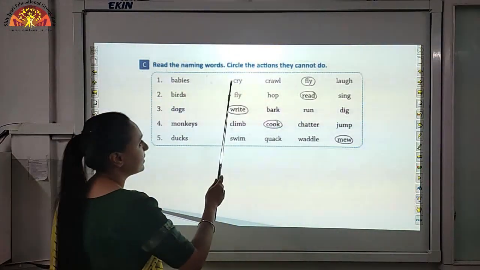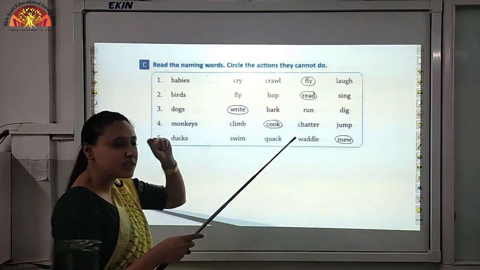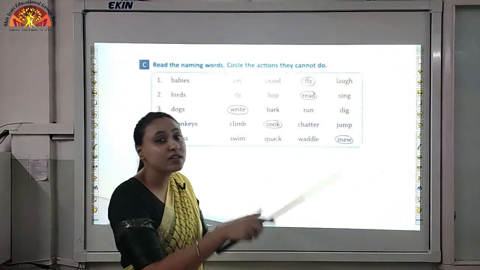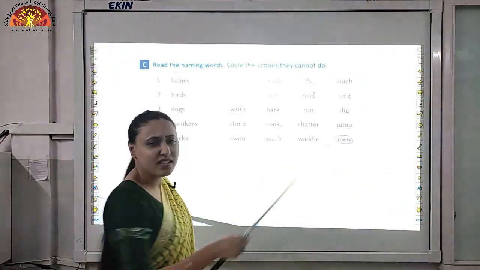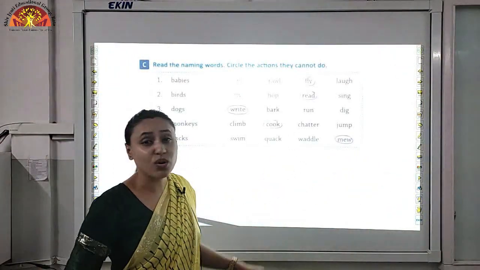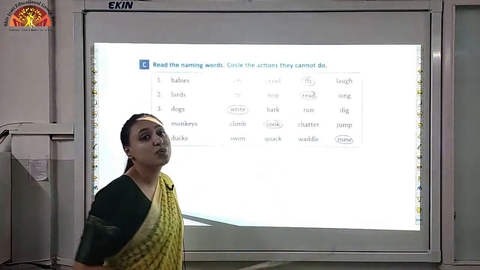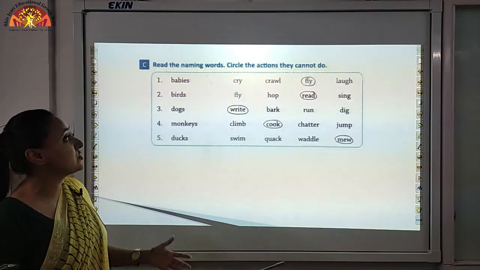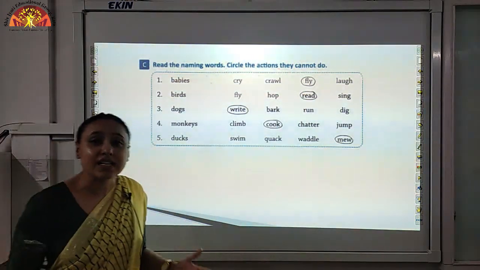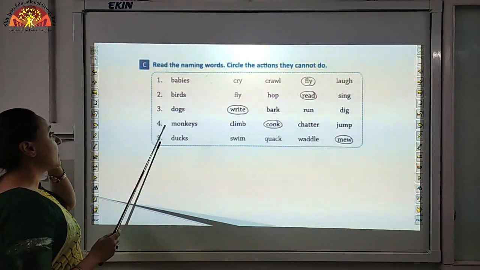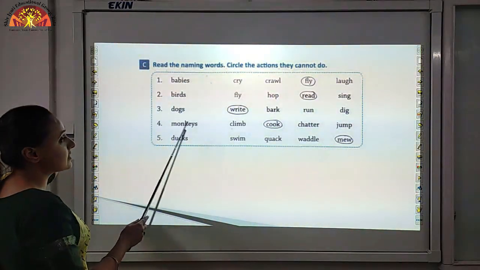Babies. Babies can cry, yes, babies cry. Babies can crawl, yes, babies can crawl. Babies can fly, can they fly? No, so we will circle FLY, fly over here, because in this question we have to circle the actions that they cannot do.